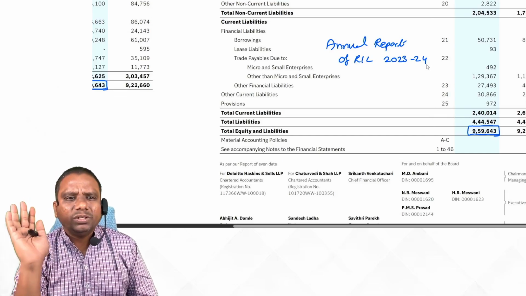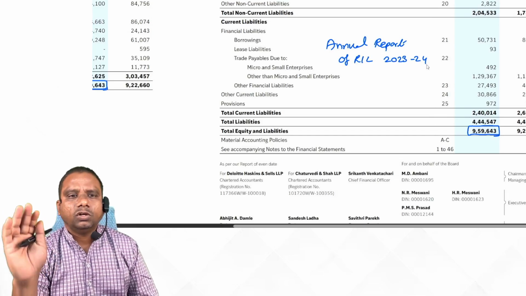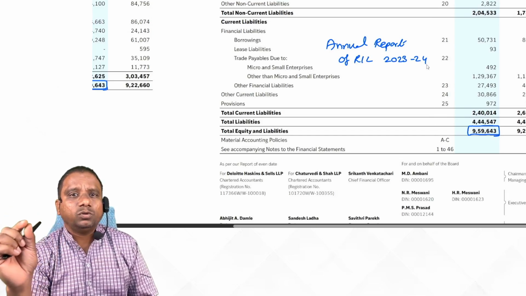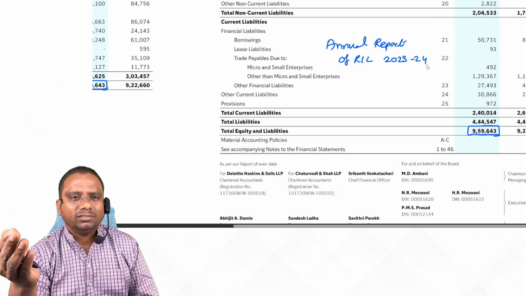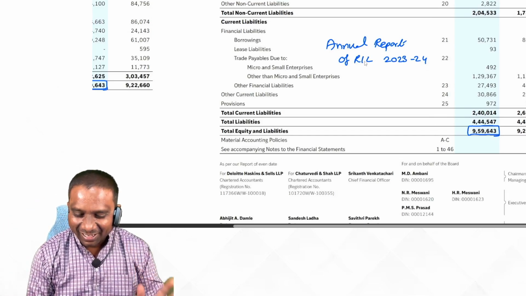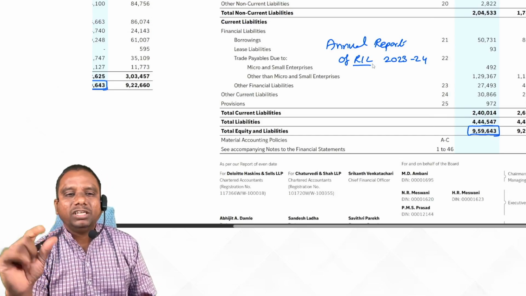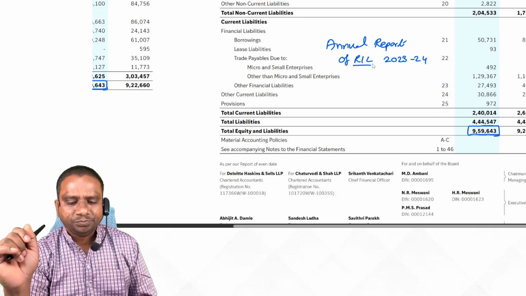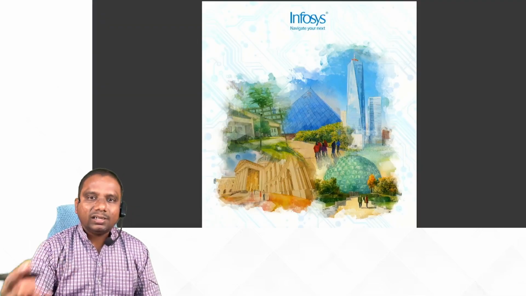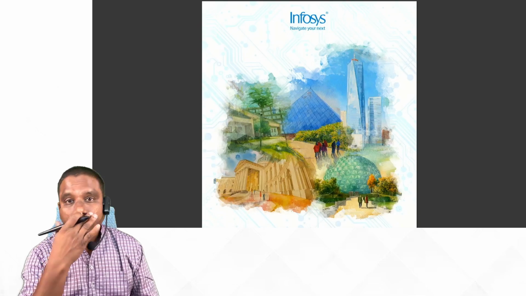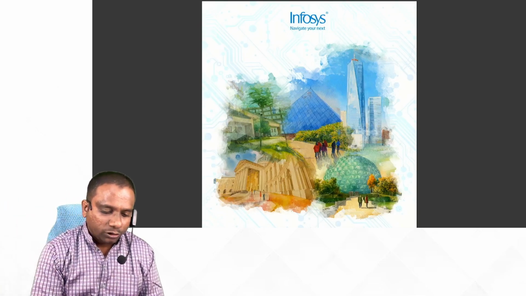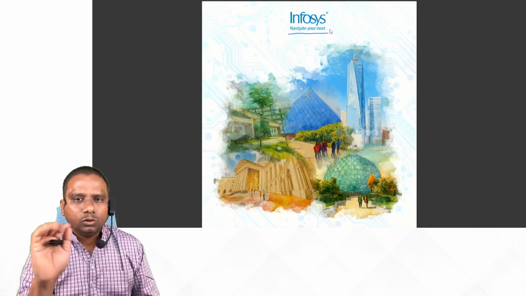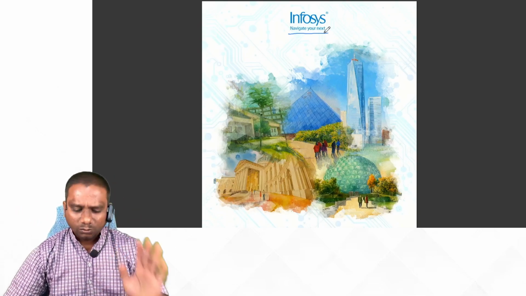If you want any other company's report, you can download it. Give any company name like Infosys, Wipro, Coca-Cola, whatever it may be. I will show you another company's annual report, that is Infosys. See, these are all available on Google. No copyrights, you can download easily.